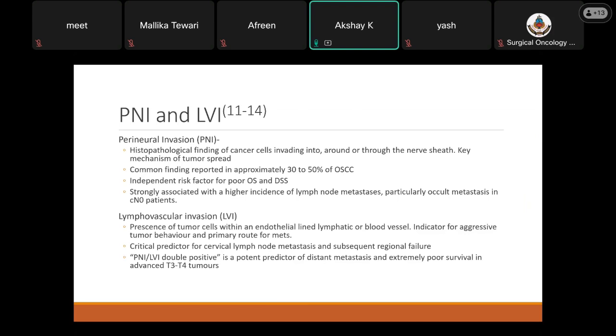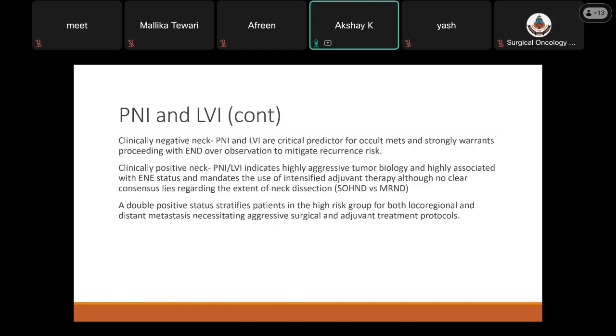Lymphovascular invasion is the presence of tumor cells within an endothelial-lined lymphatic or blood vessel. It is an indicator for aggressive tumor behavior and a primary route for metastasis. It is a critical predictor for cervical lymph nodes and subsequent regional failures. A concept of double positive exists where both the PNI and LVI are positive, which is a potent predictor for distant mets and a predictor for extremely poor survival in advanced T3 and T4 tumors.